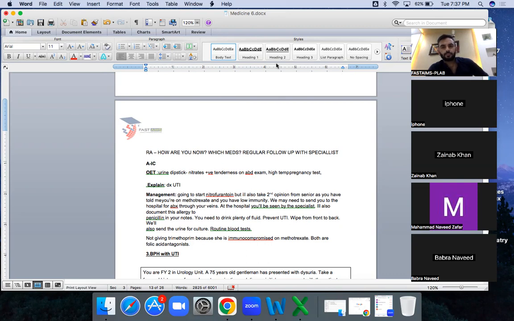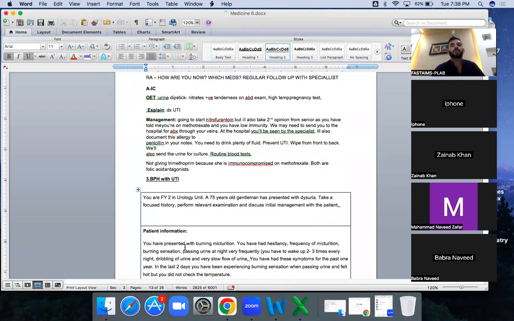Anybody? It can go to sepsis. It can develop sepsis. Of course, it has a very high risk of developing sepsis. That's why we send them to the hospital, so that they can get medication through veins, because in the GP you cannot give medication through veins. That's it. The rest is normal. So in both of these scenarios, the difference is only methotrexate. That's why the other patient we were sending home with medication and safety netting, and this patient we are sending directly to the hospital because he's immunocompromised.